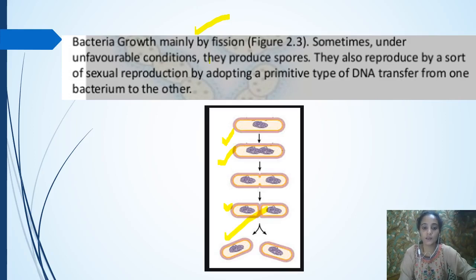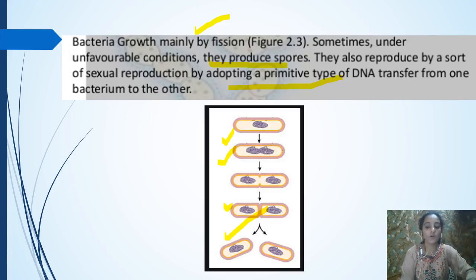Some of them reproduce by the production of spores, and some adopt a primitive method of just transferring DNA from one bacterium to another. So these are the different modes of reproduction that can be seen in bacteria. Clear? I think these are clear for you.